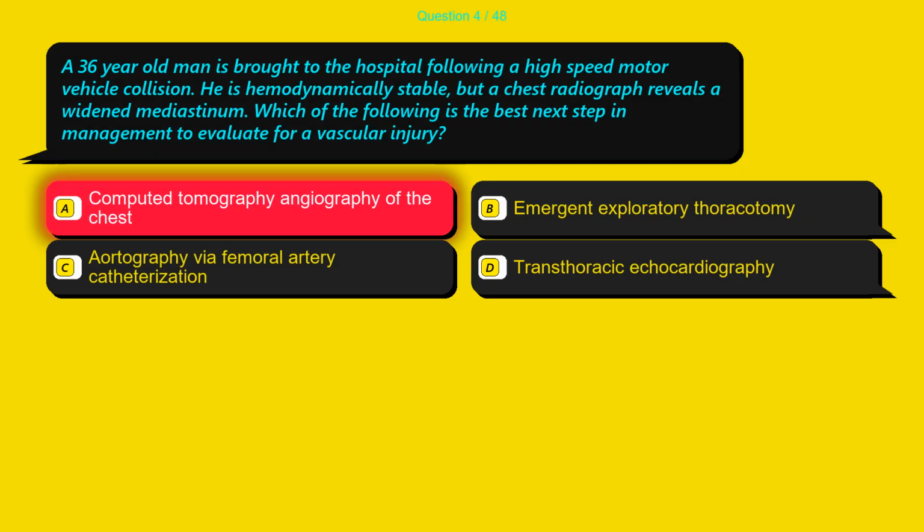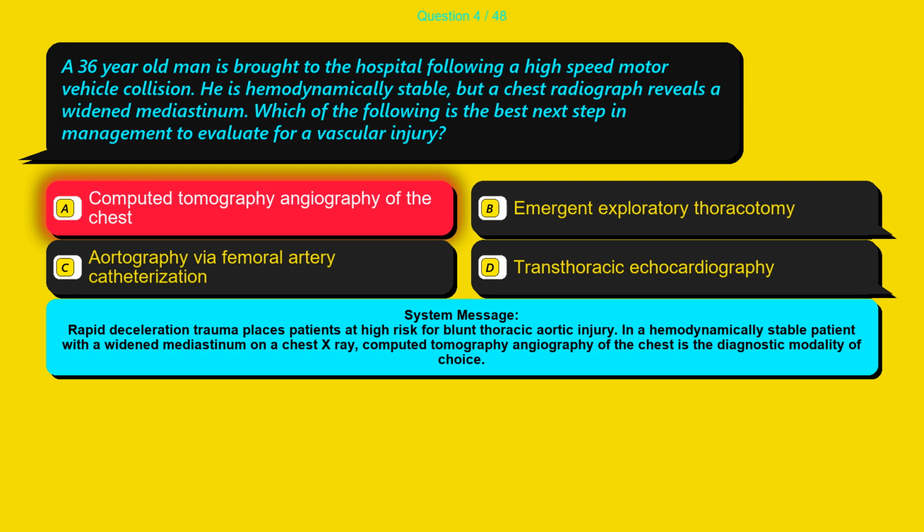The correct answer is option A, computed tomography angiography of the chest. Rapid deceleration trauma places patients at high risk for blunt thoracic aortic injury. In a hemodynamically stable patient with a widened mediastinum on a chest X-ray, computed tomography angiography of the chest is the diagnostic modality of choice.